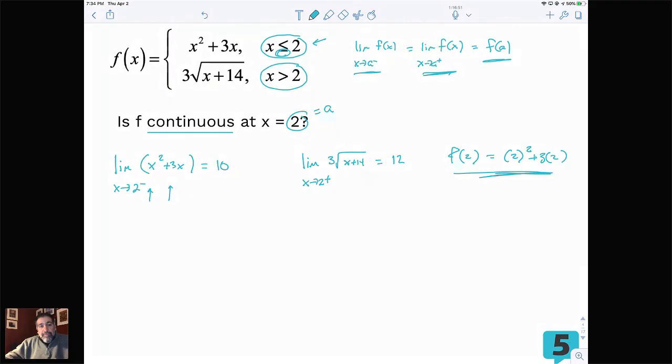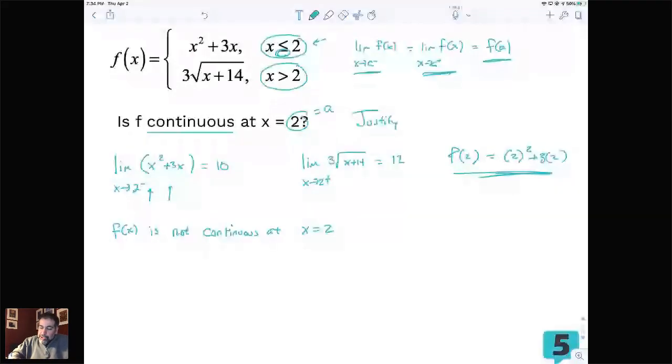They asked, is this function continuous? We have to say f of x is not continuous at x equals 2. And if you had this, you'd be fine. A lot of times they'll throw in that word justify in there. And if it's a free response question, they actually will, okay?